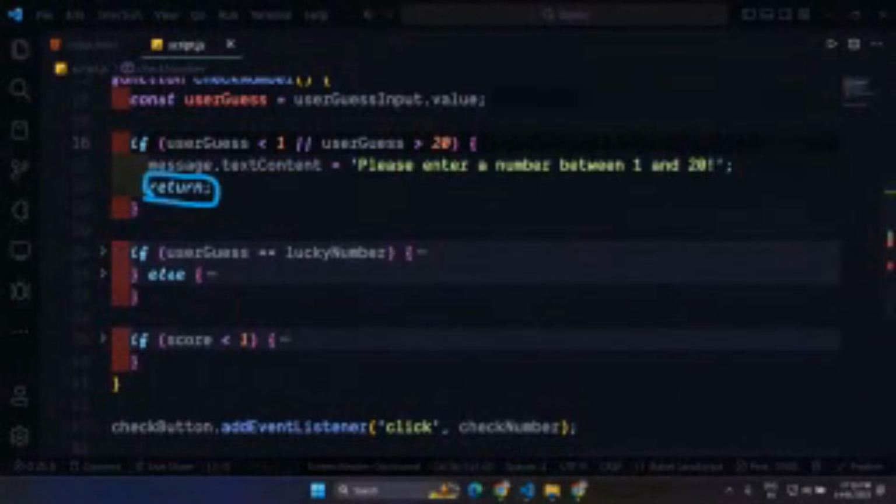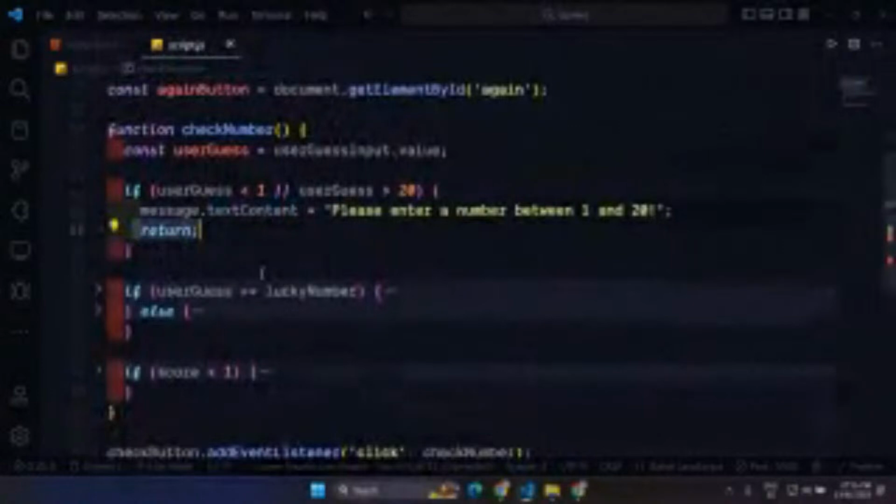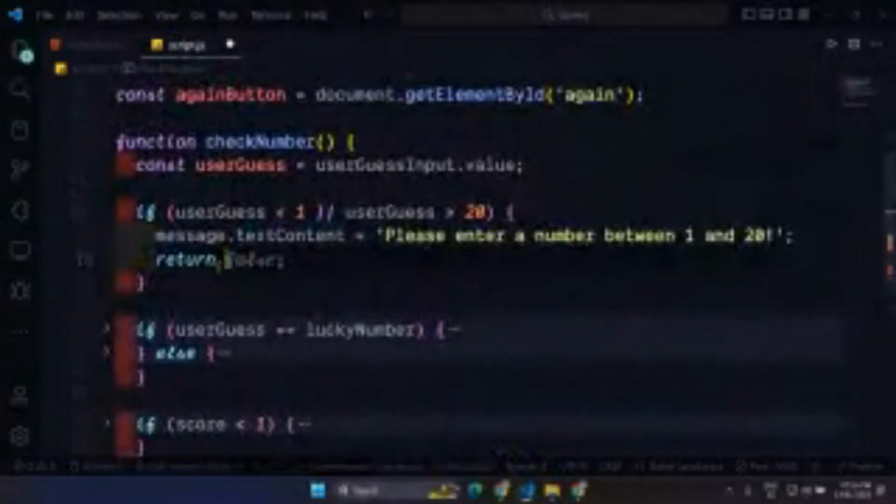As you can see, this is a function. checkNumber is a function, and a function can return something. I could have written something like say hello, anything. But there is also one more thing about a function: once a function is going to return, anything you have after that will not execute. Anything that you have after that will never get executed.